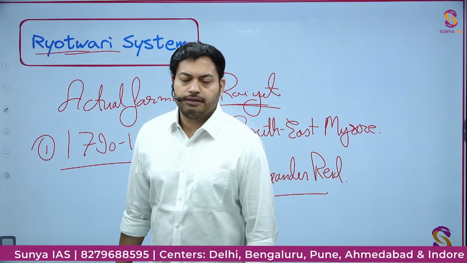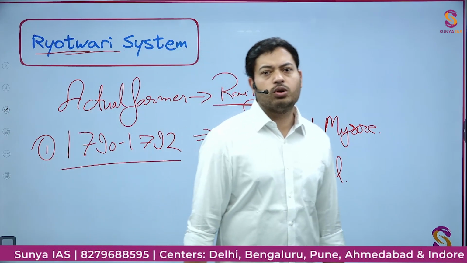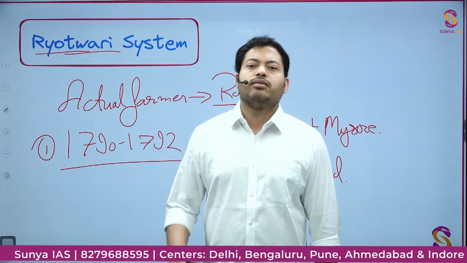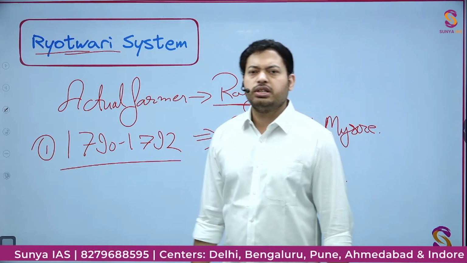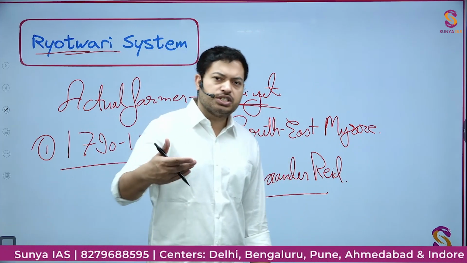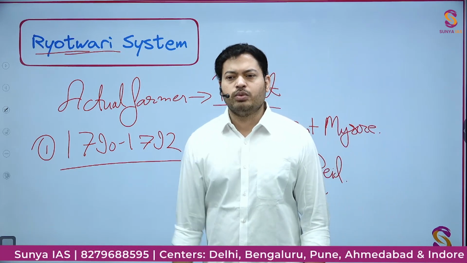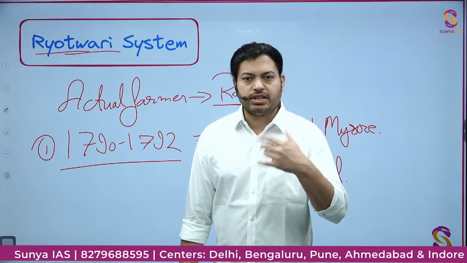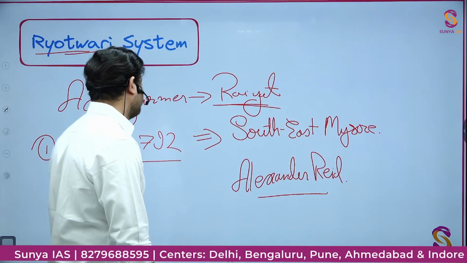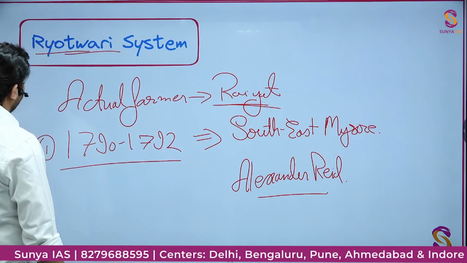Later on, you will see that Britishers introduced the Rayyatwari system also in the Bombay Presidency and regions of Sindh. And very late on, they also introduced it in some parts of Assam, the very region where the Ahoms were living, when the Britishers controlled it after 1829. You will see that they also introduced this very system over there. Okay, so the Rayyatwari system was introduced in this manner. So you just keep this thing in mind.